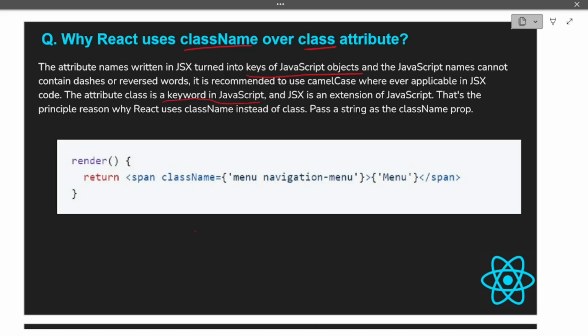So there are two main reasons, as I mentioned. So the first reason is JSX is converted into a JavaScript object. Okay, we will understand what this means as I explain now. And the second one is class is a keyword. Okay, class is a keyword in JavaScript. Let us understand the first one.